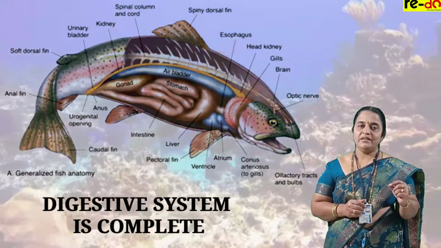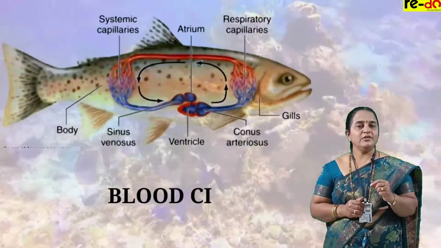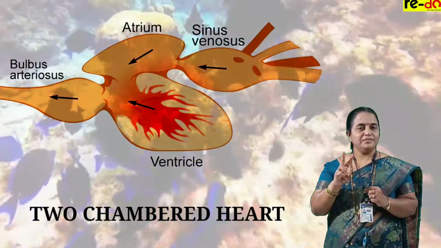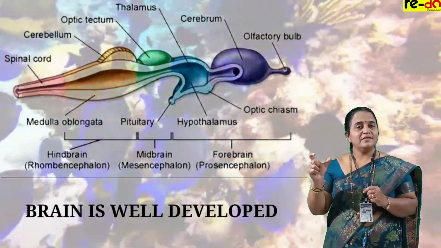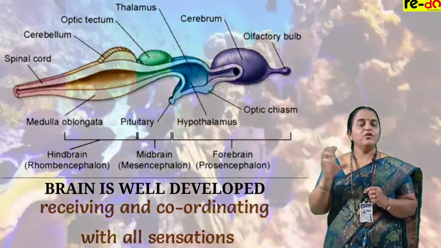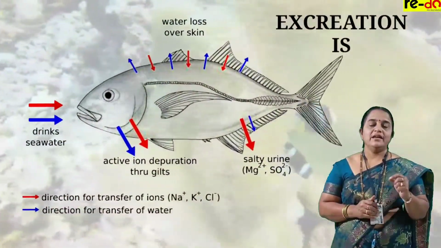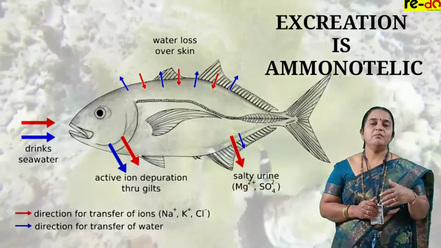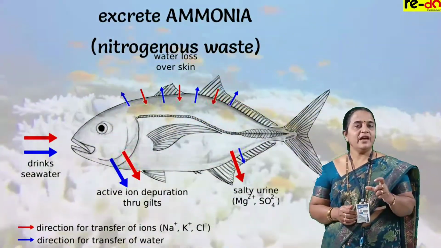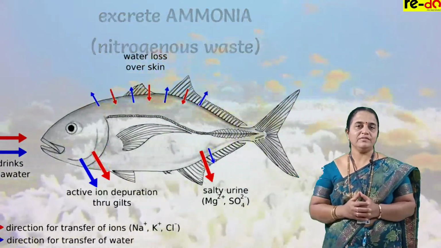Digestive system is complete, respiration is said to be branchial, blood circulation is closed, two-chambered heart. Brain is well developed, receiving and coordinating all the sensations. Excretion is said to be ammonotelic. They excrete ammonia. Ammonia is a gas generated as a nitrogenous waste which will diffuse in water.